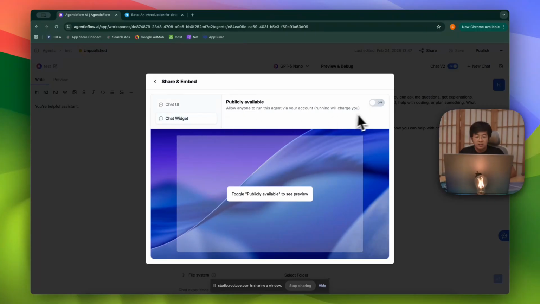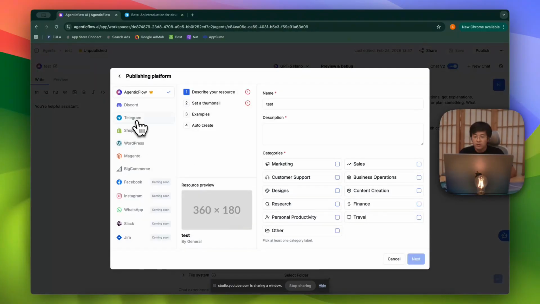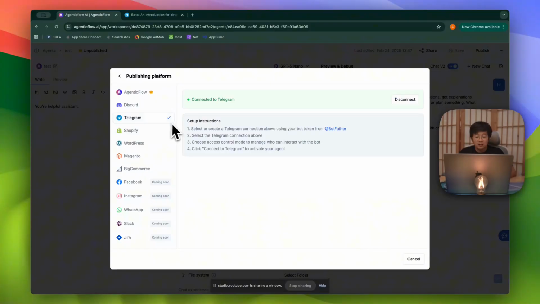Before, we only had AgenticFlow, and we also have some other platforms where you can publish on the web, for example chat widget and chat UI. But right now we have some platforms available, like Discord. We have had that for a while, but I now think that not many people are using it. So right now we are using Telegram.